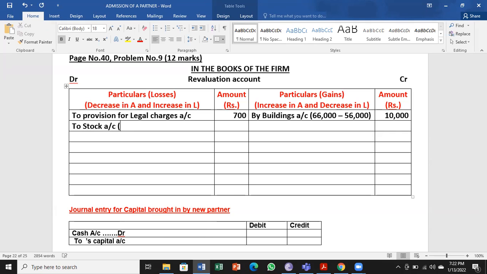To stock account, 32,000 multiplied by 10 divided by 100, so 3,200 is the deduction. Next, to motor car account, 10% less, 10,000 into 10% is 1,000.